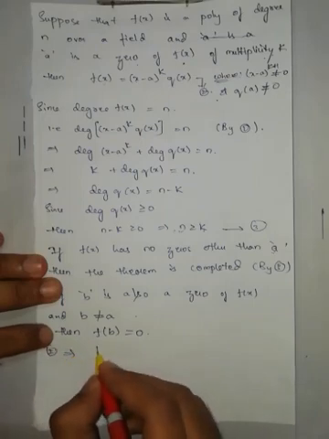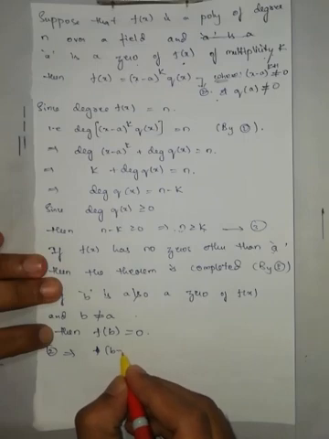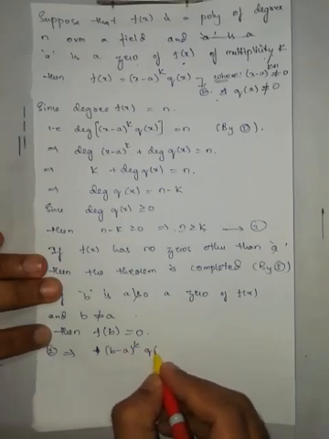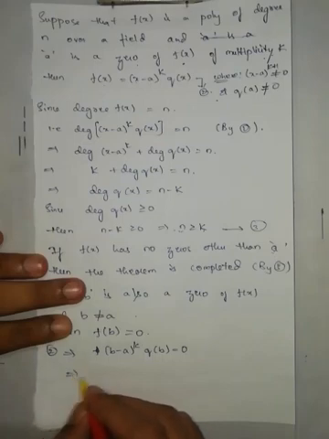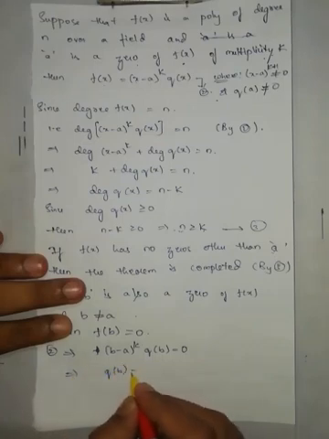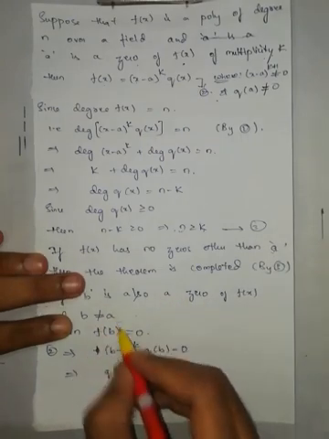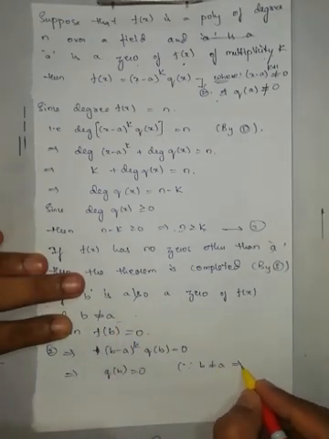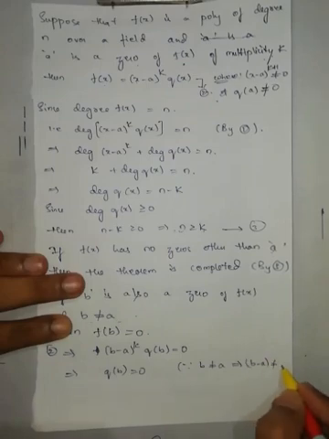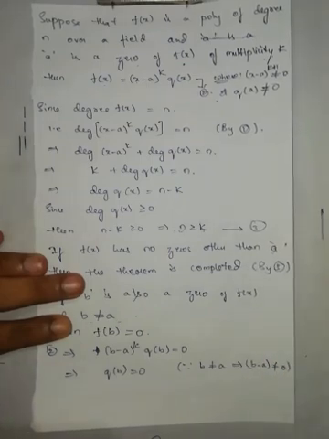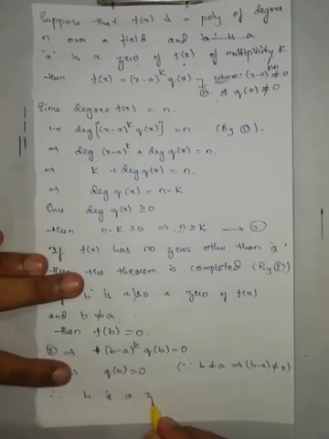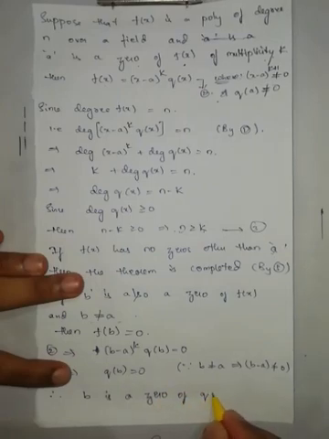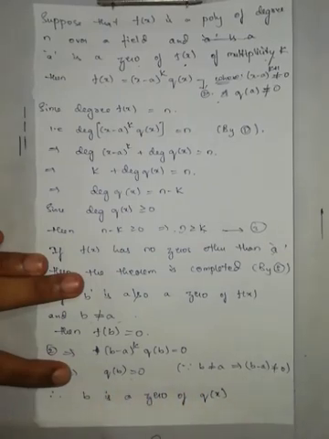You will get b minus a to the power of k into q of b is equal to 0. Since b is not equal to a, b minus a to the power of k is not equal to 0. This implies q of b is equal to 0. Therefore b is a zero of q of x.